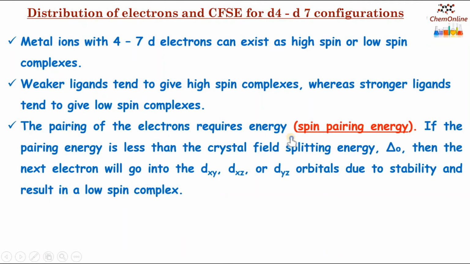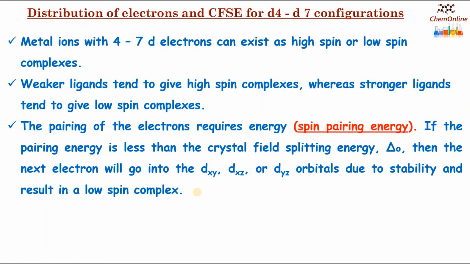The pairing of the electrons requires energy, which is known as spin pairing energy. So if the pairing energy is less than the crystal field splitting energy, then the next electron will go into the dxy, dxz or dyz orbitals, that is the lower energy orbitals, due to stability, and that will result in a low spin complex.